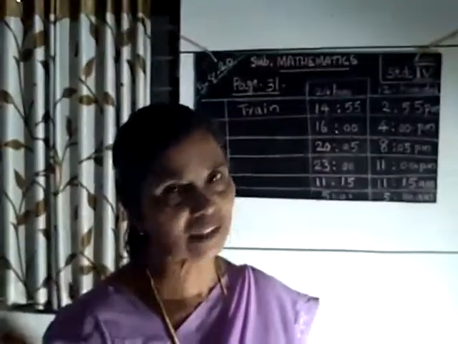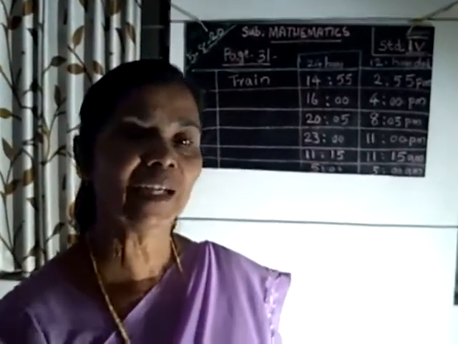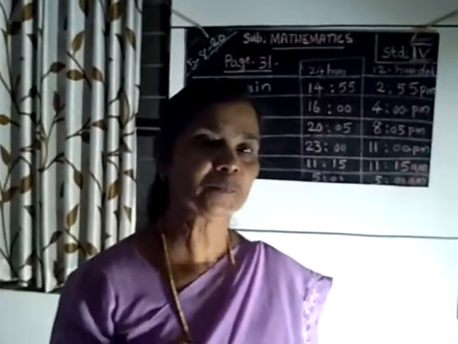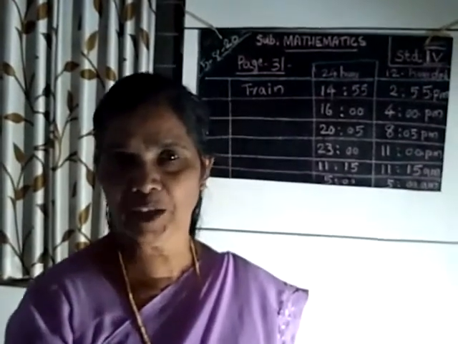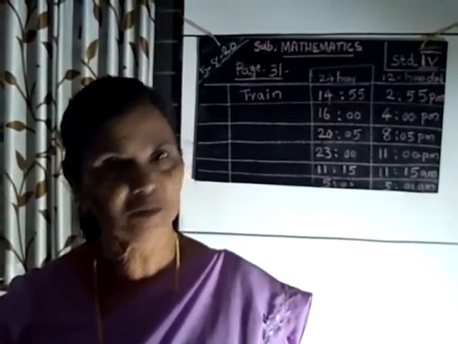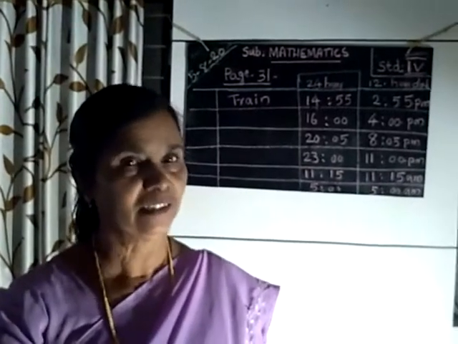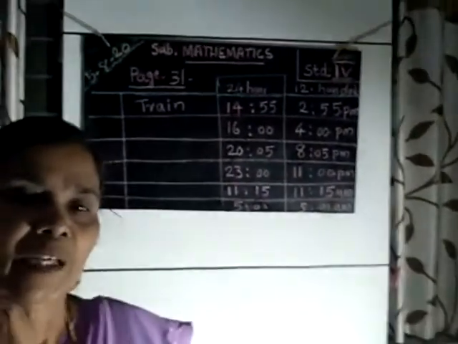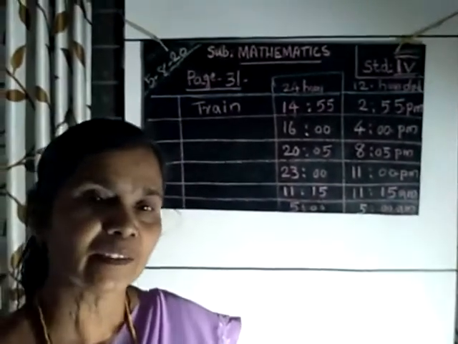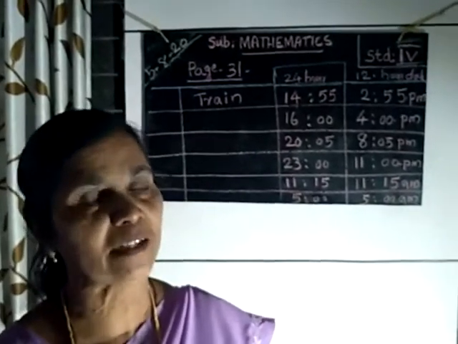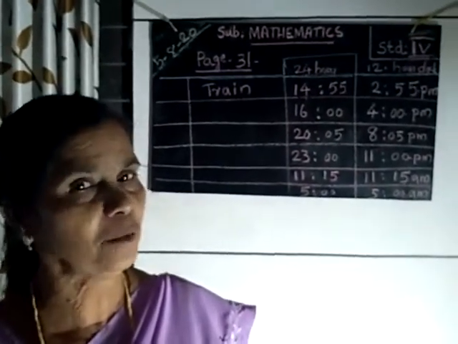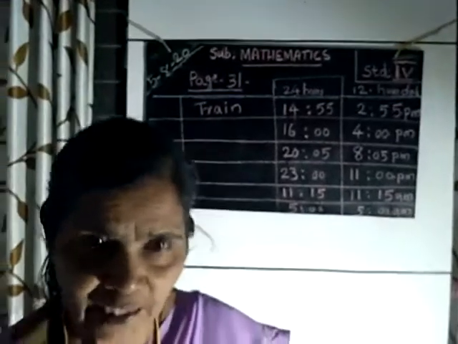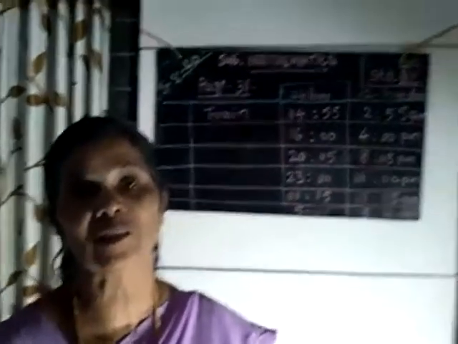4 hours plus morning 2 hours, total 6 hours. Then there are 2 intervals. In the morning there is 15 minutes, and in the afternoon there is 15 minutes. 15 plus 15, 30 minutes. Then you take the lunch break also. That is not study time. Interval and lunch break time are not included in the study time. So what will be the study time?